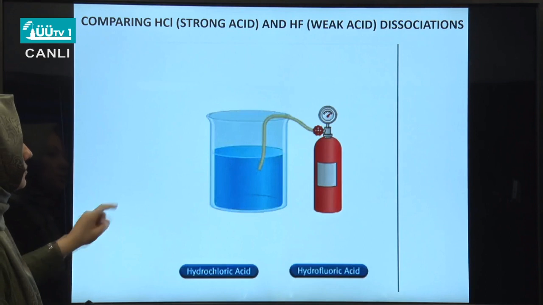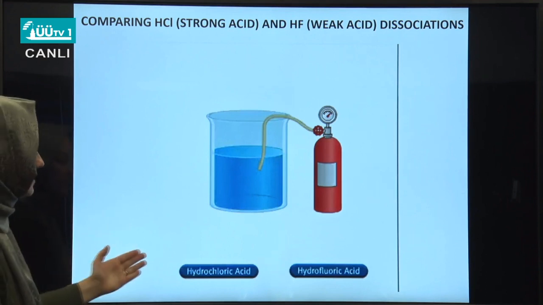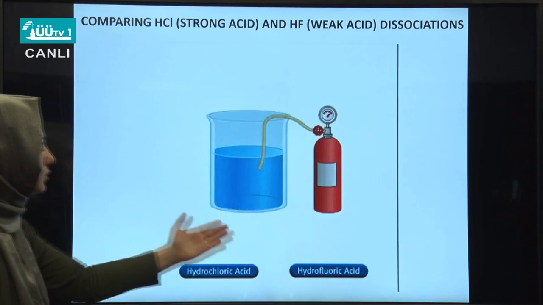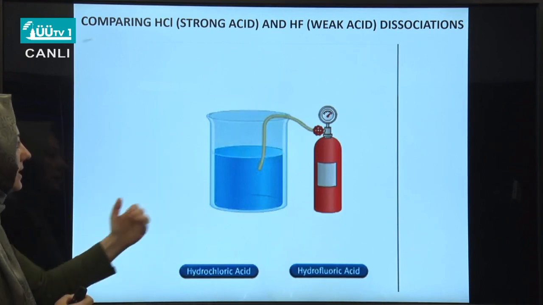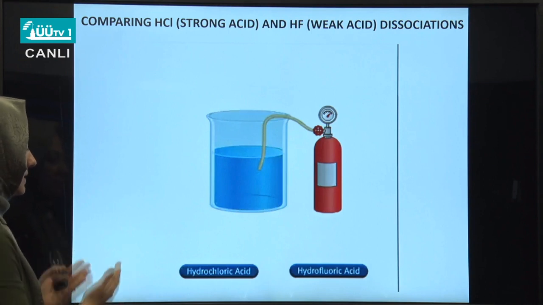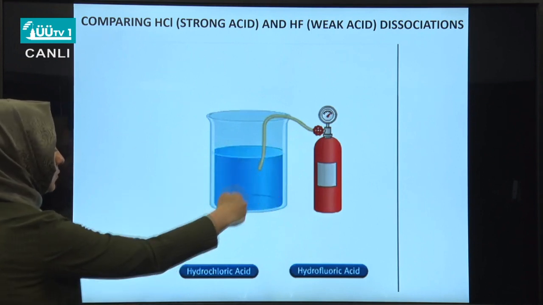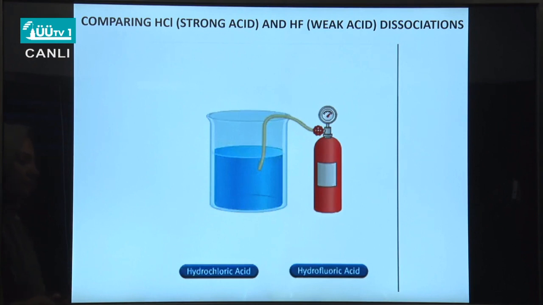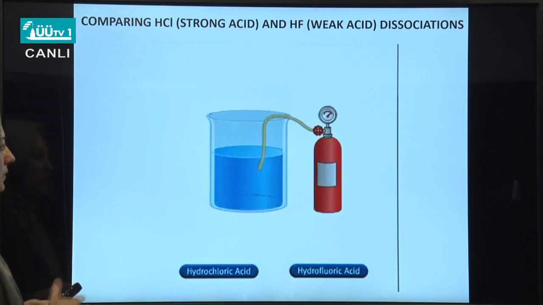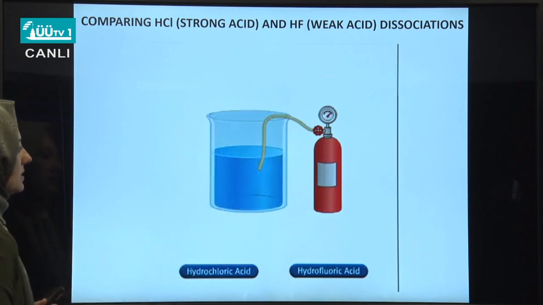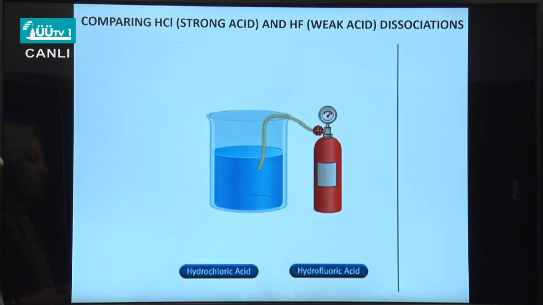So this is another demonstration with a comparison of hydrochloric acid and hydrofluoric acid. Hydrochloric acid is a strong acid and hydrofluoric acid is a weak acid example. Now we will examine what happens when we dissolve them in water. Okay, let's begin with hydrochloric acid first, which is the strong acid, and examine what happens if we just introduce some strong acid in the form of hydrochloric acid into water.